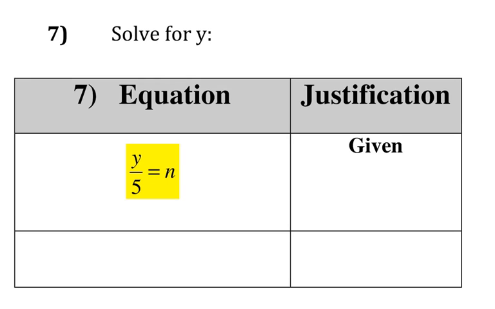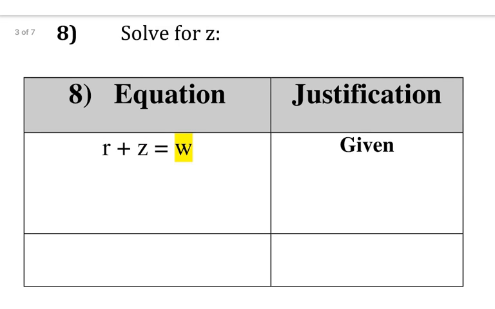Y divided by 5 equals n. And then on number 8, the problem says r plus z equals w. So you'll have to write the w in there. So for both 7 and 8, you're going to solve for whatever variable it says. Give me the justification as well. So I'll give you about 4 minutes or so.